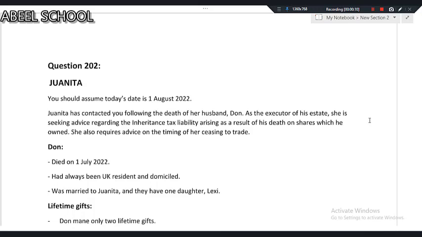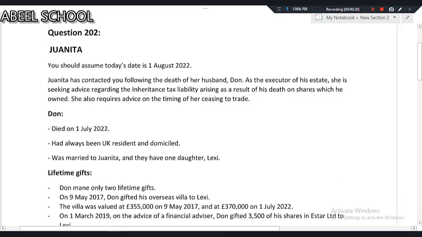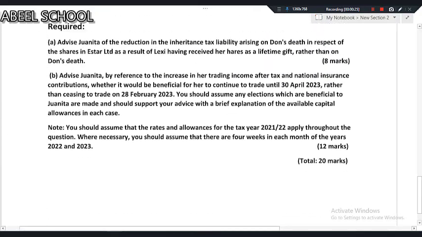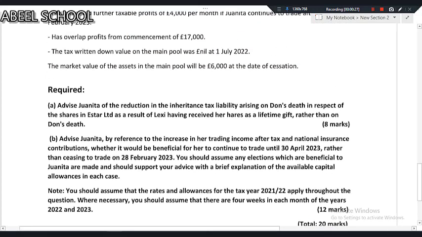Let's see what the question says. First, we'll be reading the question on this OneNote, and then we'll be solving this question, inshallah, on Excel. Okay. Let's see what are the requirements. It's a 20 marks question.